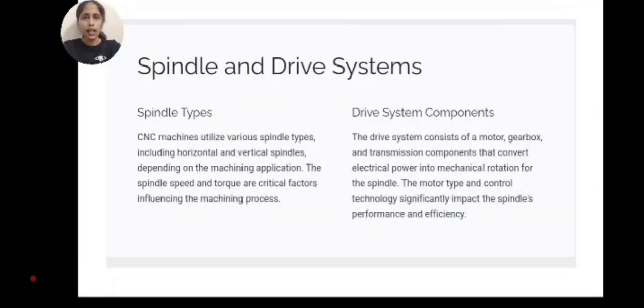Spindle and drive systems. Spindle types. CNC machines utilize various spindle types including horizontal and vertical spindles depending on the manufacturing application. The spindle speed and torque are critical factors influencing the machining process. Drive system components. The drive system consists of a motor, gearbox, and transmission components that convert electrical power into mechanical rotation for the spindle. The motor type and control technology significantly impact the spindle's performance and efficiency.